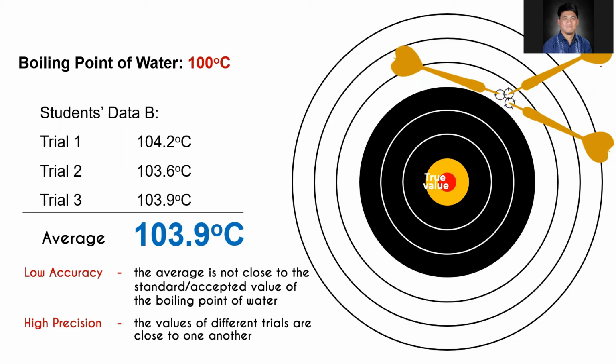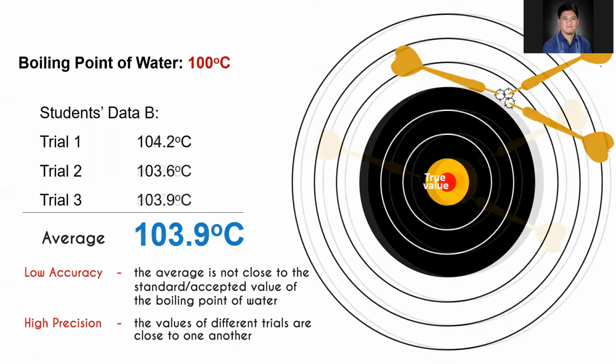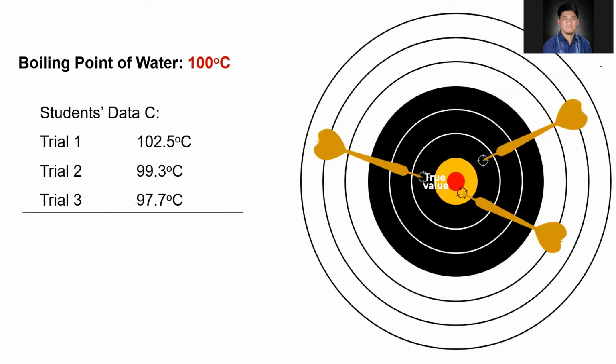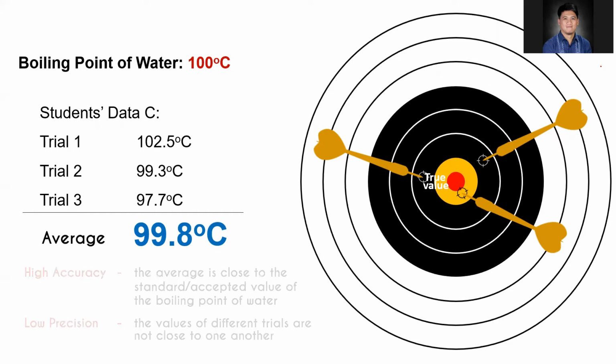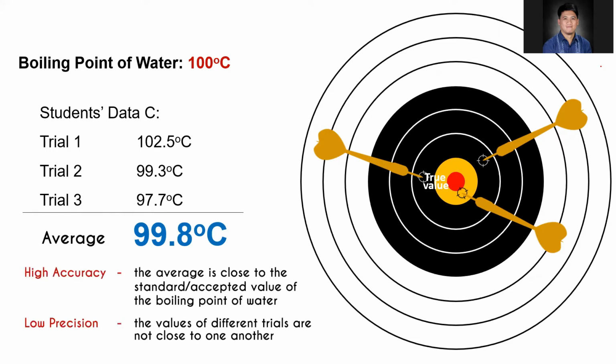So for the third group, they have 102.5, 99.3, and 97.7. The average is 99.8. Since 99.8 is close to 100 degrees Celsius, we can say that it is high accuracy. But it is low precision because 102, 99, and 97 are not close with each other. Okay, last is the fourth group.